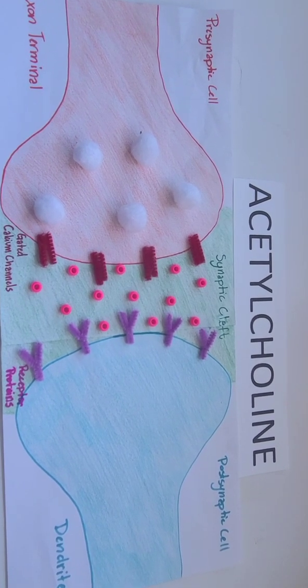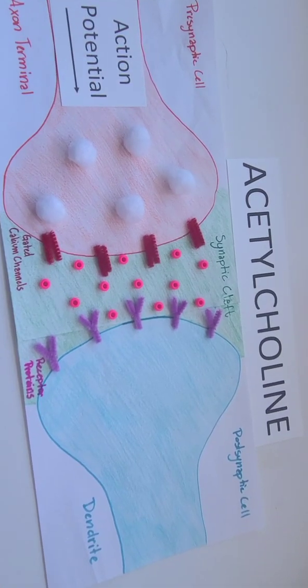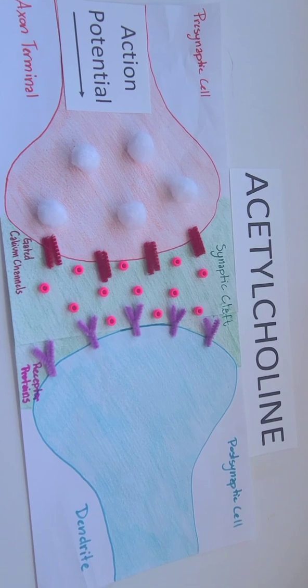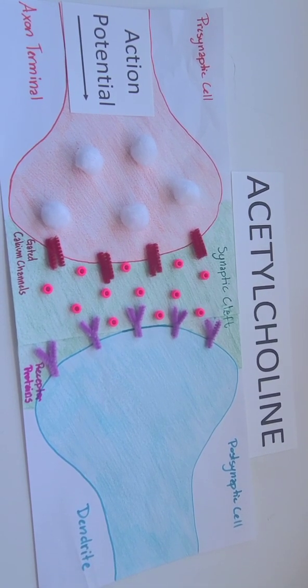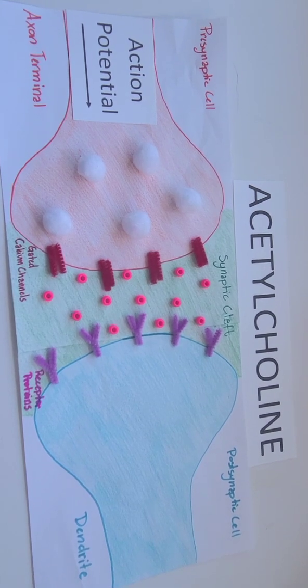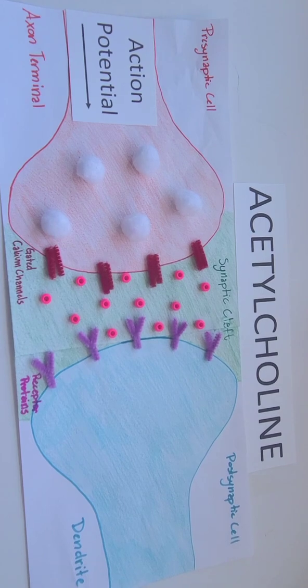This is my 3D model of acetylcholine crossing the synaptic cleft. The action potential travels down the presynaptic cell, and once it reaches the axon terminals, the voltage-gated calcium channels in the cell membrane are triggered to open, and calcium ions, represented by pink beads, flow into the cell.